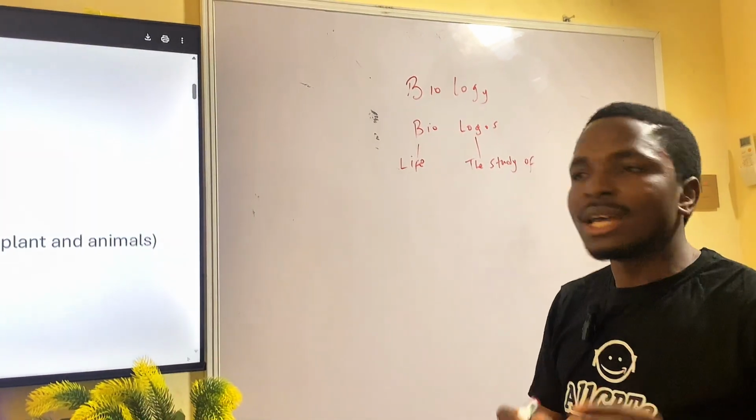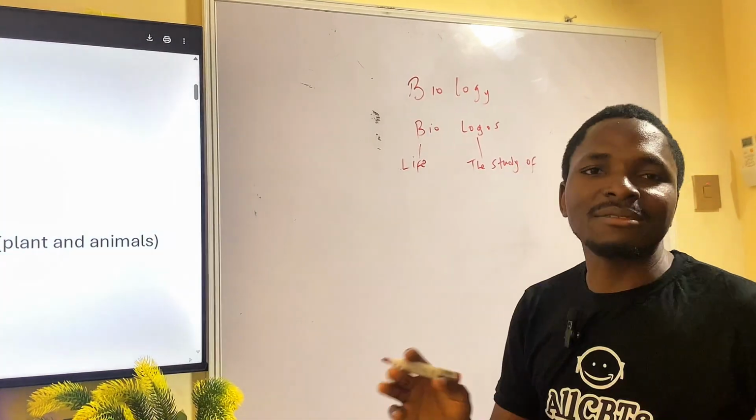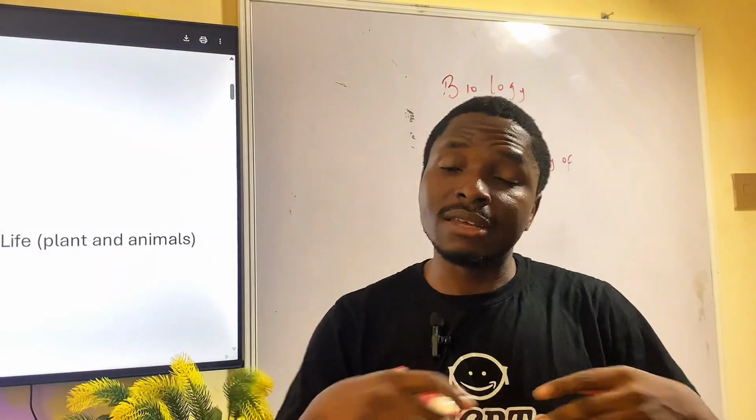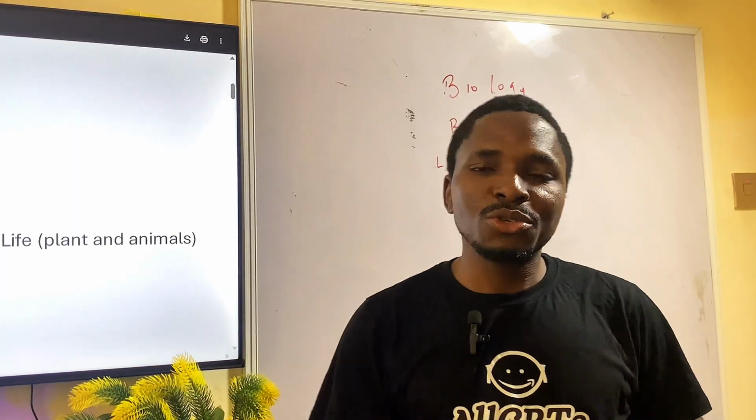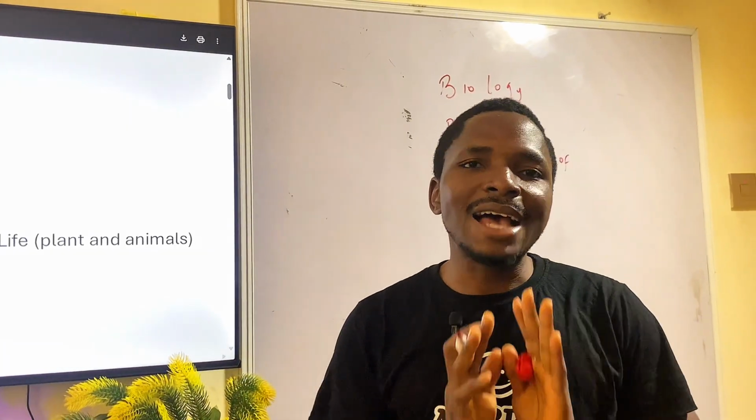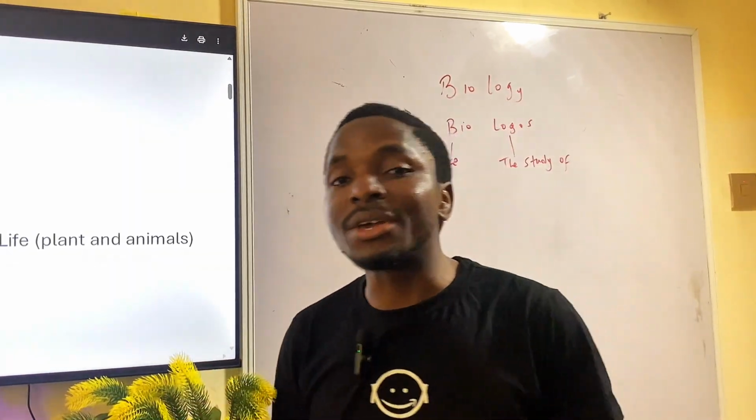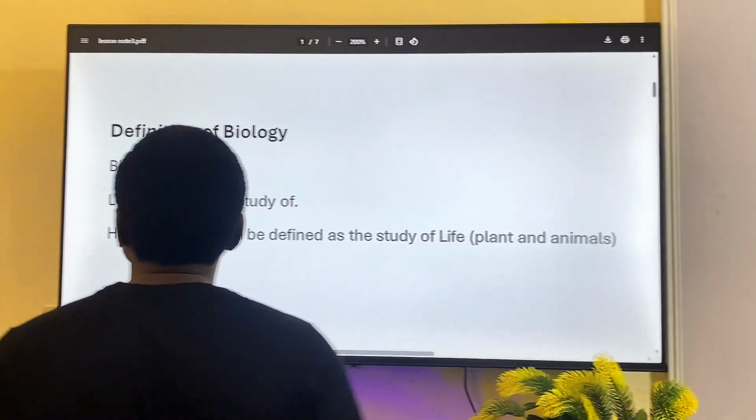When you put the two together, it becomes what? The study of life. By life we mean living things, plants and animals. So biology simply can be defined as the study of life, anything that has breath, anything that is alive.